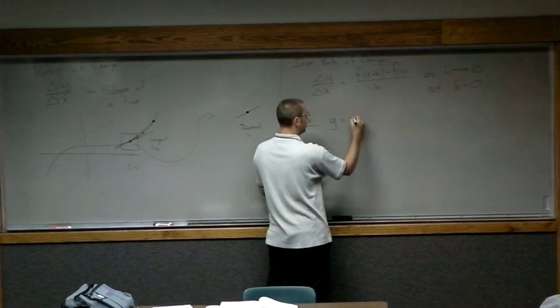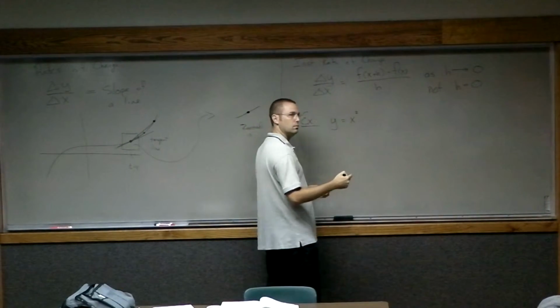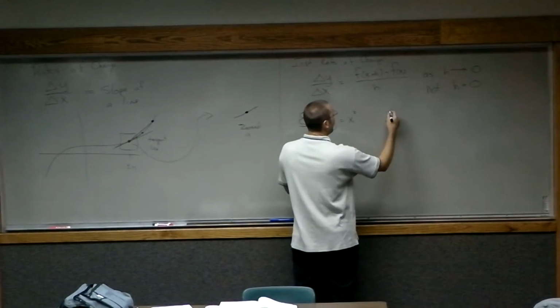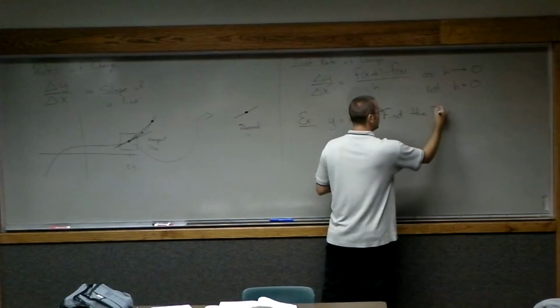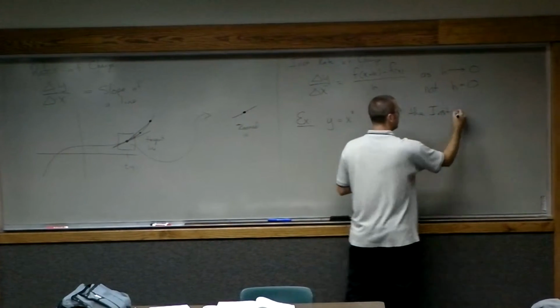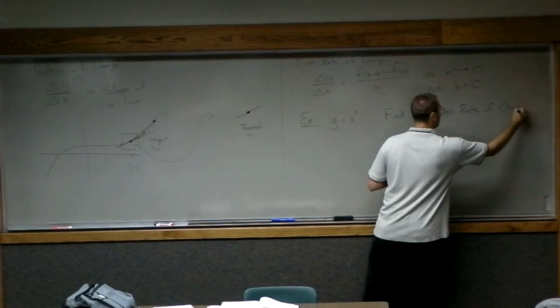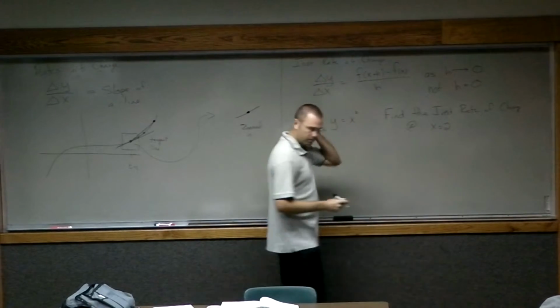And so what we're going to do is look at an example. Let's take a look at y equals x squared. And what I want to do is find the instantaneous rate of change at x equals 2. Okay?